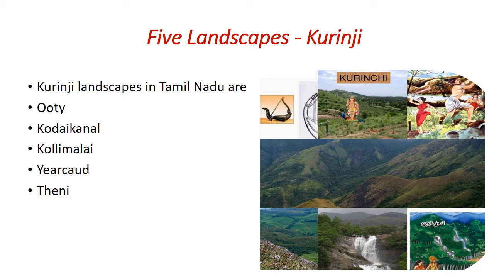Small recap about Kurinji. God is Murugan. The region is mountain. They get water from the waterfalls. We can see the Kurinji flower and the Kurinji yazh.